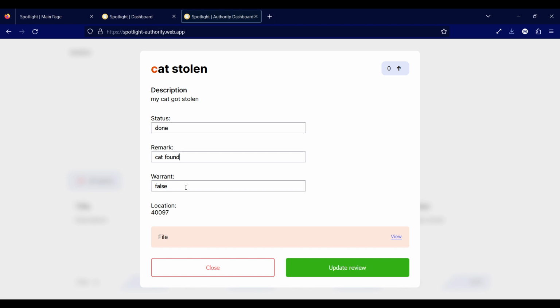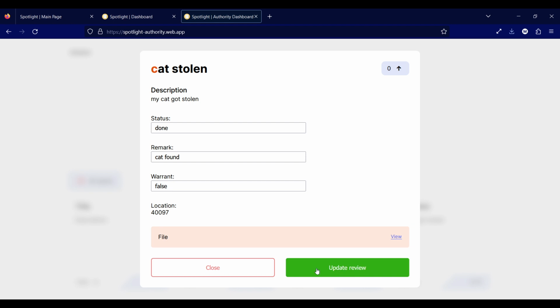So even if we want to say that we have the warrant, this is just an MVP, so we are not actually getting any kind of warrant from a higher authority. But in future, if this is integrated into the existing reporting system of the government, they would have to appeal to a higher authority to get the warrant and reveal the Aadhaar details of the user. Now, once we update this, this will update the details in our central database.